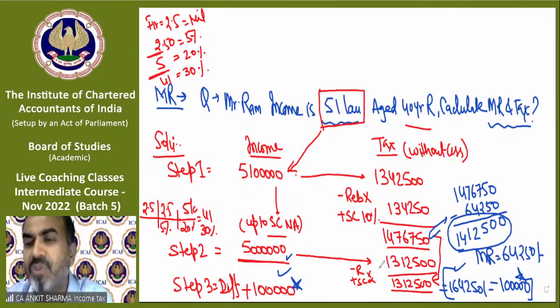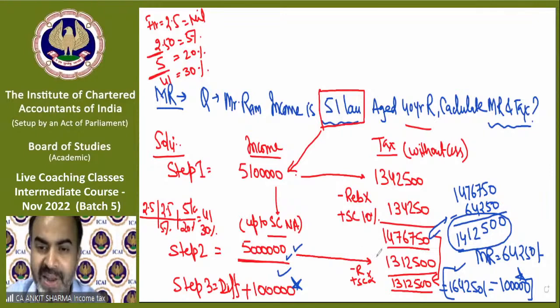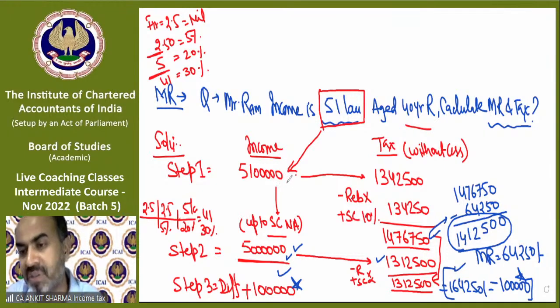You can see up to 50 lakh tax was 13,12,500. And now because income exceeds by 1 lakh rupees, the final tax will of course increase by only 1 lakh. It's the same mathematics. It was increased by 1,64,000. We deduct 64,000 from this. So automatically it will come to 14,12,500. The income exceeds by 1 lakh, the tax will also increase by 1 lakh.